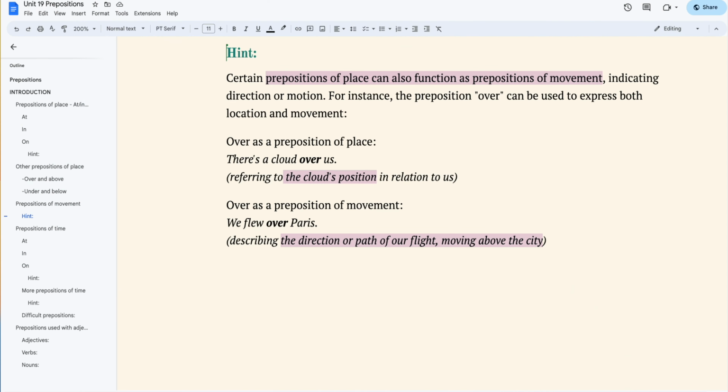There are some other prepositions not just limited to the usage of prepositions of movement. They also include the prepositions of place. Let's take it up. Some tips for your reference.